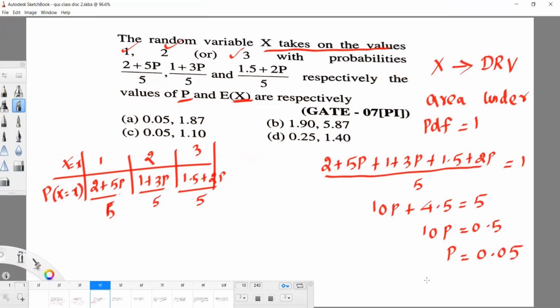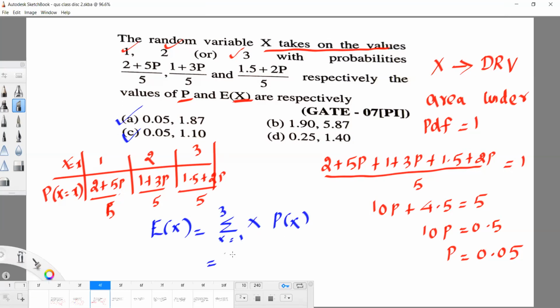The value of p is equal to 0.05. Yes, next we have to find... 0.05 means it may be option A or B, or A or C, but we have to check the value of E of x. You know that the formula for E of x is summation x into P of x, where x varies from 1 to 3.